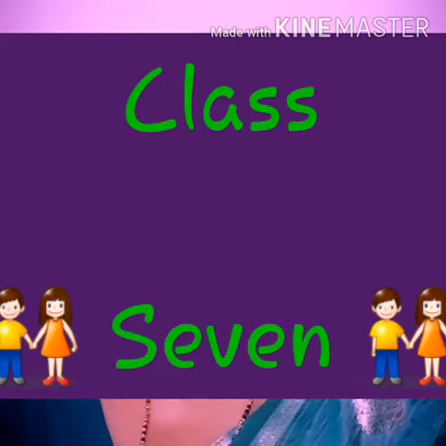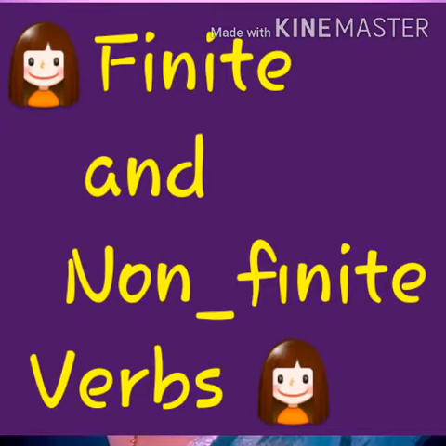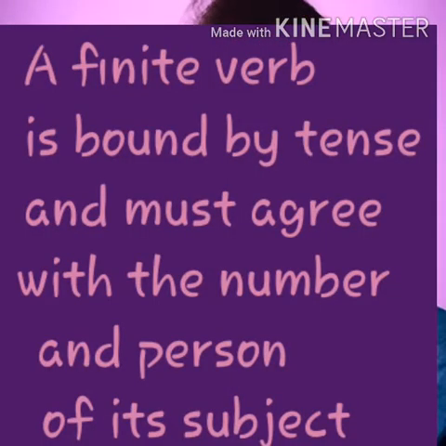And today we'll read finite and non-finite verbs. We have already completed subject-verb agreement, and our next topic is finite and non-finite verbs. Now, children, what do you mean by a finite verb? A finite verb is bound by the tense, number and person of its subject.